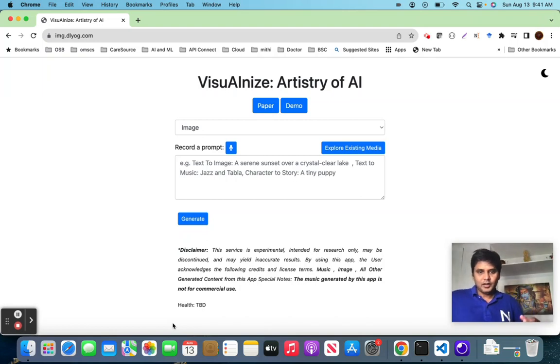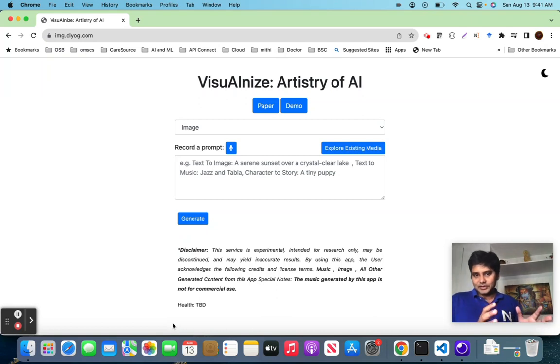Hey, hello. I want to explain further how our app VisuAInize, Artistry of AI, works. You must have seen the great explanation from my daughter. She has done a phenomenal job helping me. There's some revamp we got. Thank you for all of your feedback, and based on the feedback, the app has been revised further.